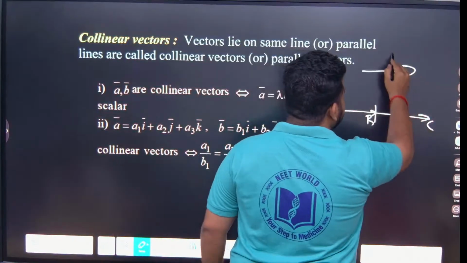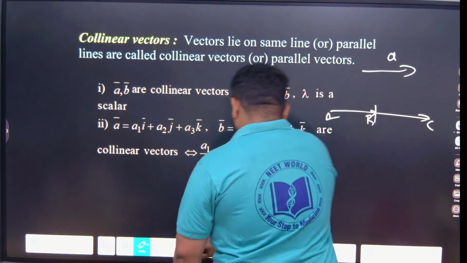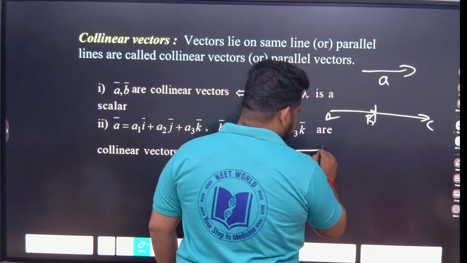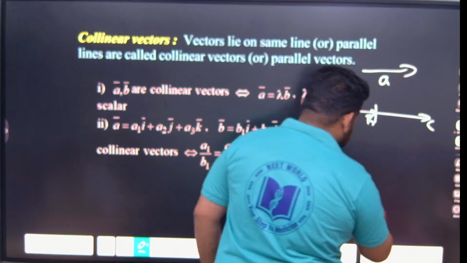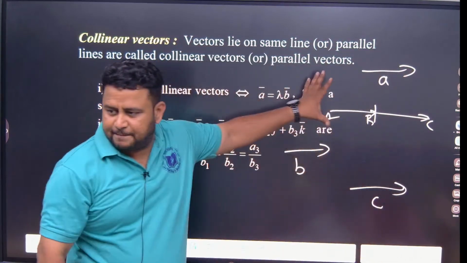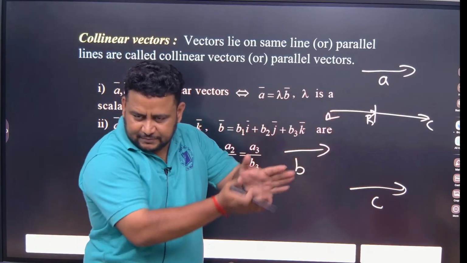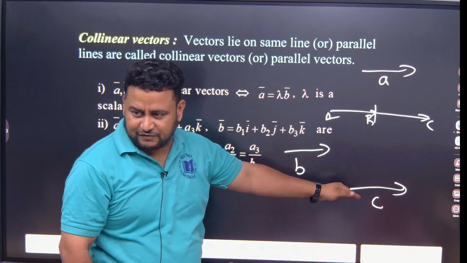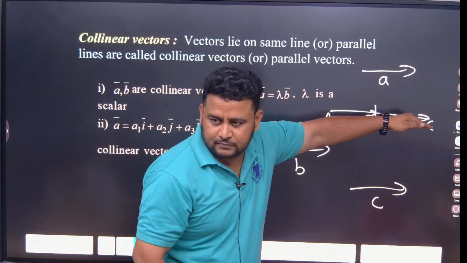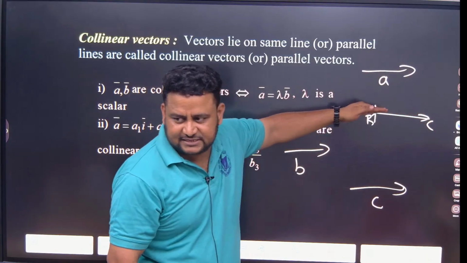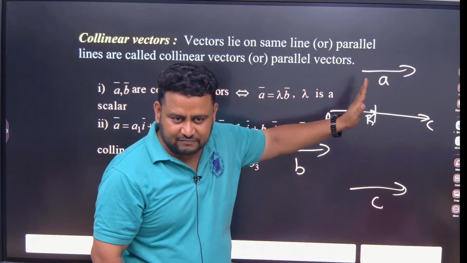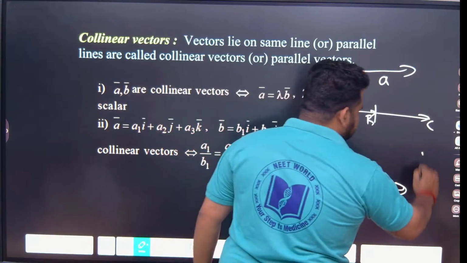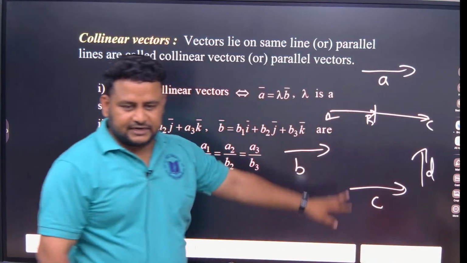Or if I say vector A, vector B, what happened? Any issue? So vector C. See here, they are all parallel vectors. If they are parallel, they can be made to come and sit on the same line because they are free vectors. Vector A, vector B, vector C are all free vectors. I can bring them and keep them on this line. So they are collinear and parallel vectors. Now if I say another vector D, vector D is there.